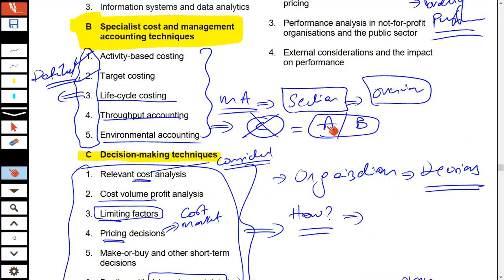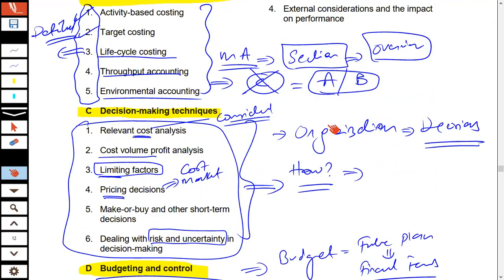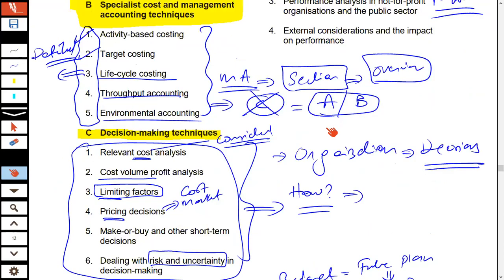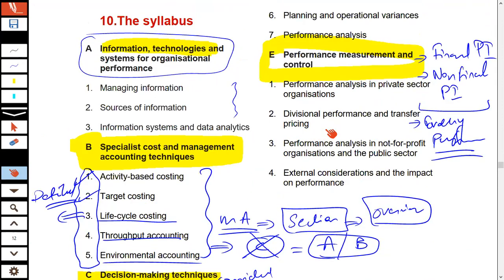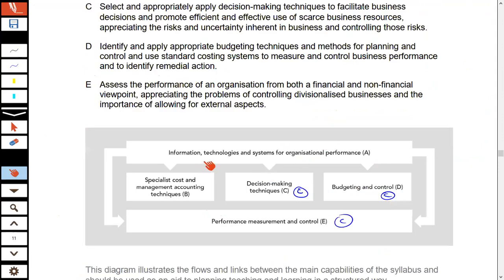So to sum up, what is the performance management paper actually made up of? It's made up of multiple things. If you look at this slide, you could see that it tells you how information is gathered. It tells you what the modern day cost accounting techniques are that you have to use. It tells you how decisions are taken in real life. It tells you how you plan forward, how you manage, how you control your performance, and how you evaluate the performance also. All of these aspects are covered in this performance management syllabus.